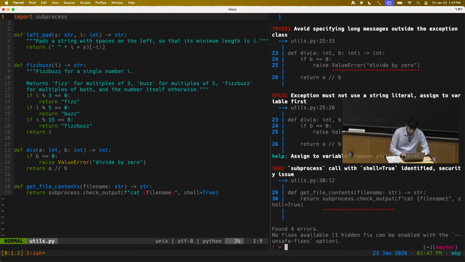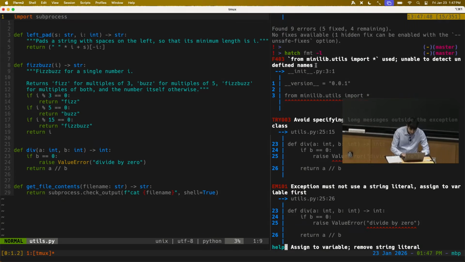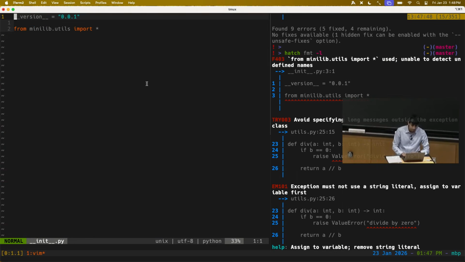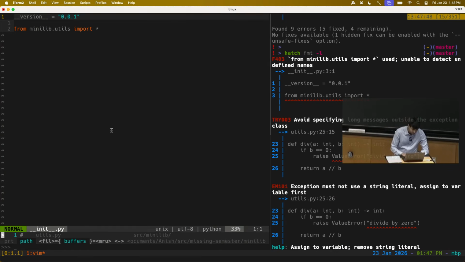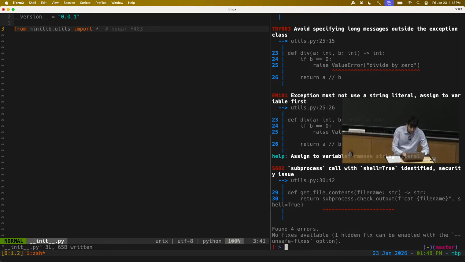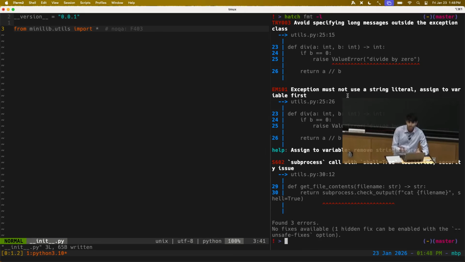But now I can take a look at the things that the linter was not able to auto-fix for us. So let's start with the first one. I have this import star here. I've done that so that in this particular library, I can do from minilib import whatever, and it will import the names from this utils submodule. So I actually want my code to behave that way. This is not a great programming practice, but for demonstration purposes, say I want to keep things that way. The linter was complaining about this code, giving this F403 error. So I can say noqa F403, and this turns off the linter for that particular line. If I run the linter again, now I don't see that particular error anymore.